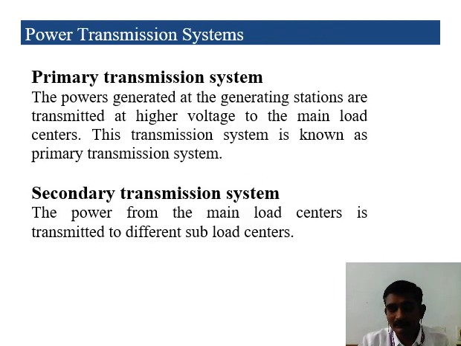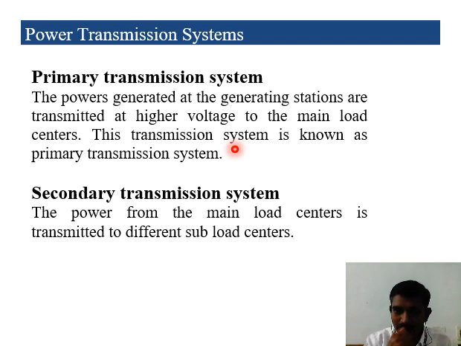So we already discussed power generation. Then the next one is power transmission. Once we generate the power from the power plant, we have to transmit it. Why are we generating the power? To meet the demand of the consumer.